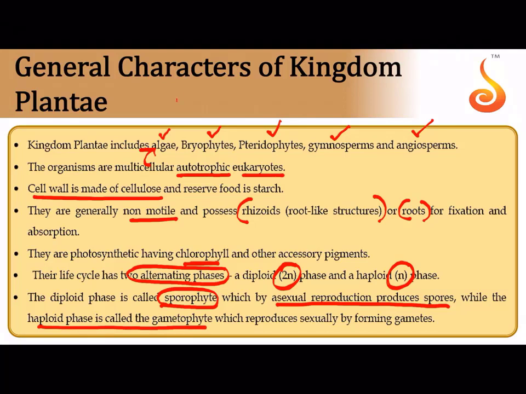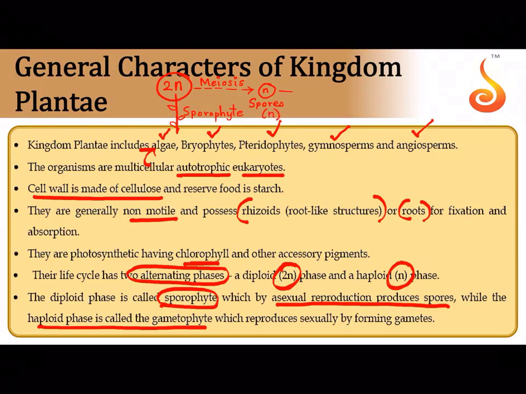So now imagine there is a plant, and this plant is a diploid plant. I'm going to call this diploid plant a sporophyte. This is just for representation. So this is a sporophyte. This always participates in meiosis. And when it undergoes meiosis, it produces something called haploid spores. Remember the spores were produced by the plants through meiosis.